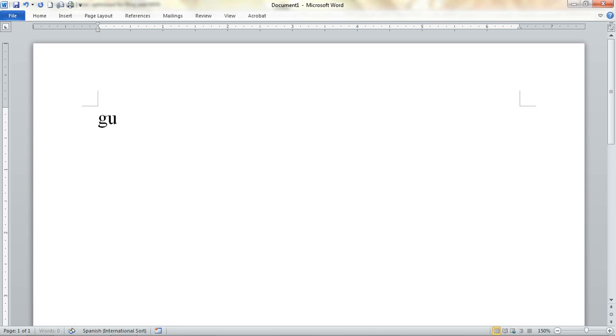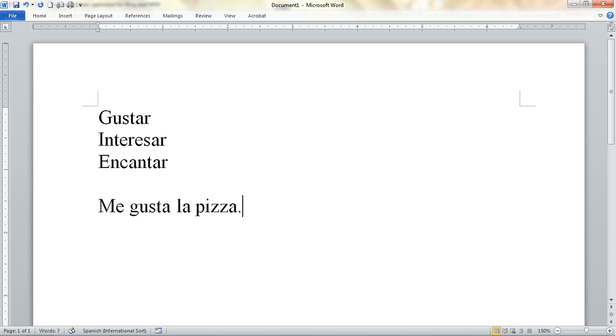Okay, well, they're typically AR verbs: gustar, interesar, encantar, for example. And if you want to say you like something, me gusta la pizza. How about you like something? Te gustan. Well, I'll keep it as me for right now. Me gustan los tacos.